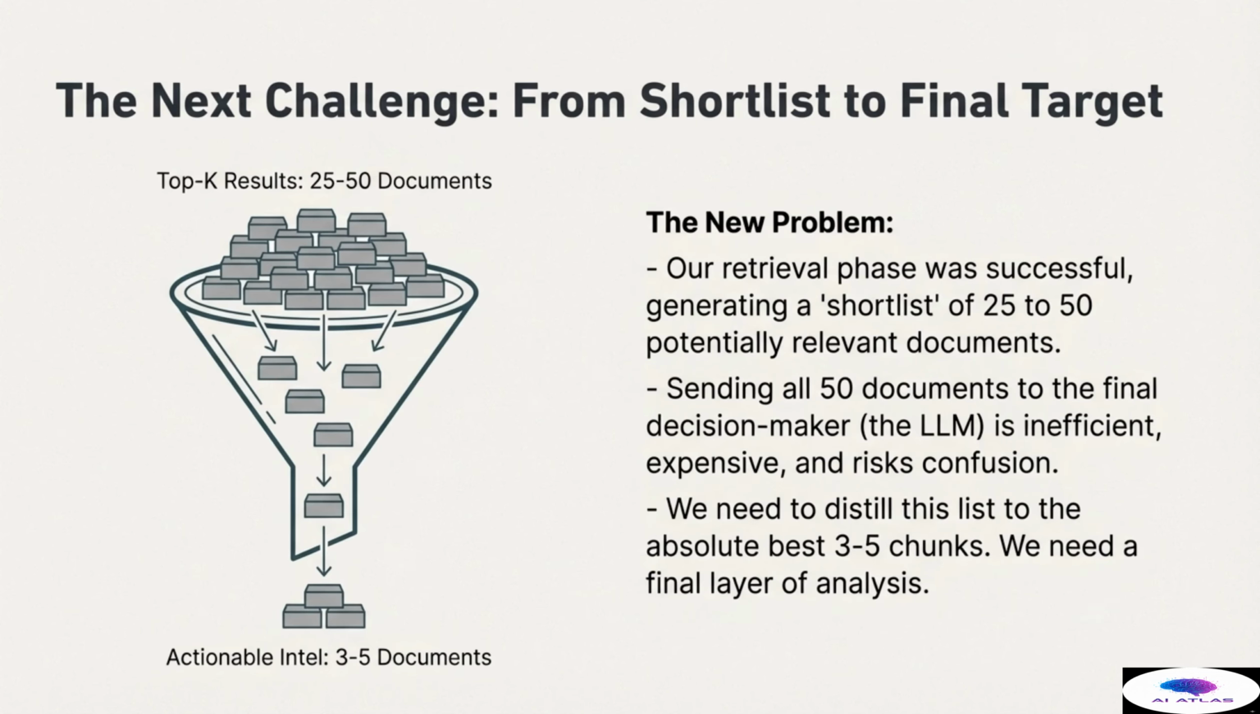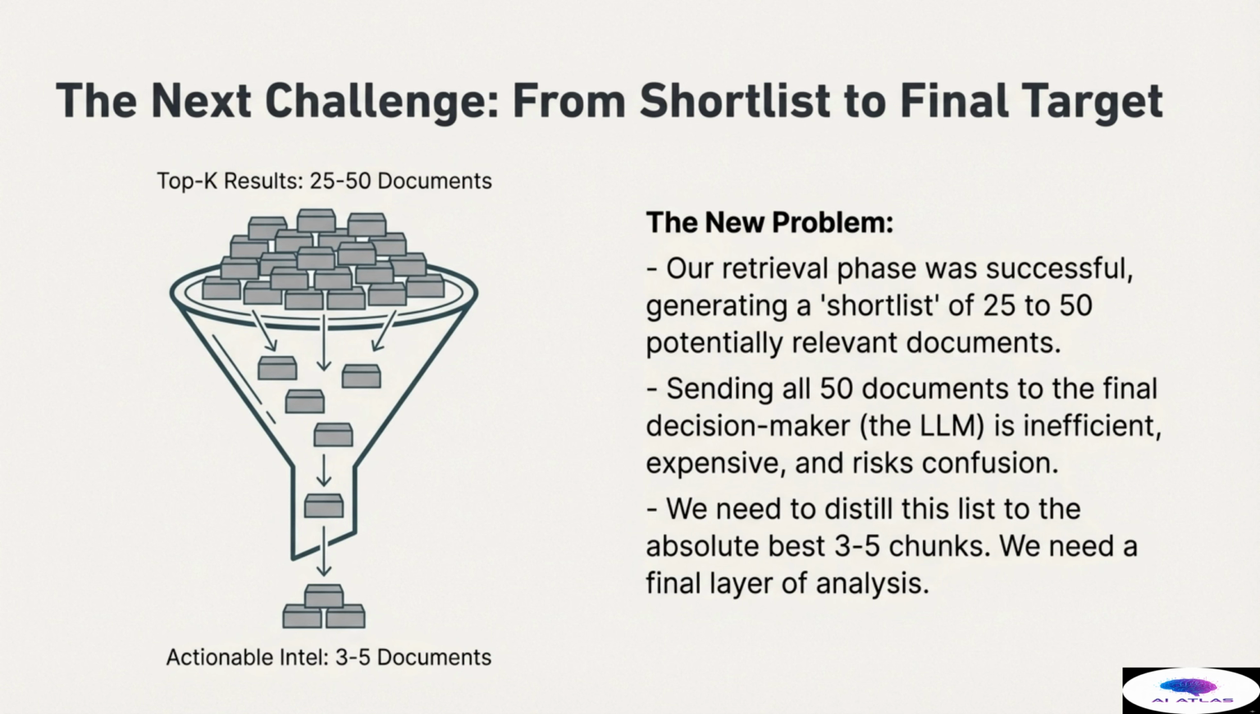Although the RRF protocol successfully provided a robust ranking, we now face the next challenge: from shortlist to final target. Our retrieval phase was successful, generating a shortlist of 25 to 50 potentially relevant document chunks, which we call our top K results. However, sending all 50 documents to the final decision maker, the large language model, is inefficient, extremely expensive, and risks confusion.